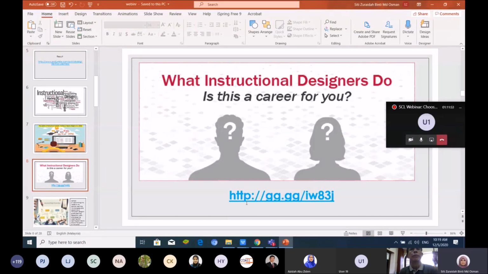Because the link is very long, just shorten the link, and then WhatsApp your students the link for the Google Form. This is one of the alternatives that you can use to get real-time responses from your students.